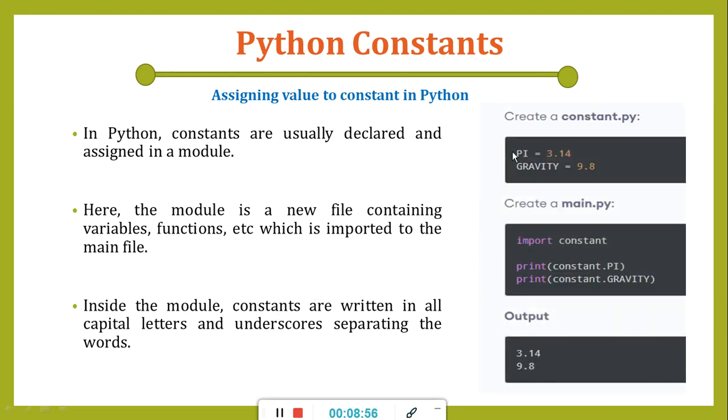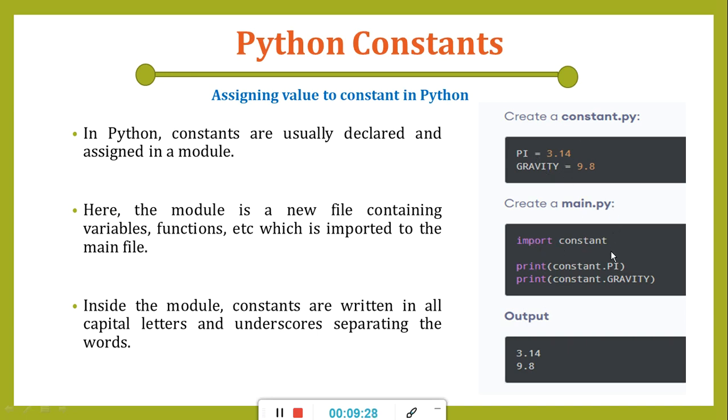We can see here we have created one file, say constant.py. This is acting as a module, which is a separate Python file with the .py extension, where we are defining some values: pi is equal to 3.14, gravity is equal to 9.8, and we are writing them in capital letters, right? So these are acting as constants. And now if we want to make use of pi and gravity somewhere else in another file, simply what we need to do is first import that constant.